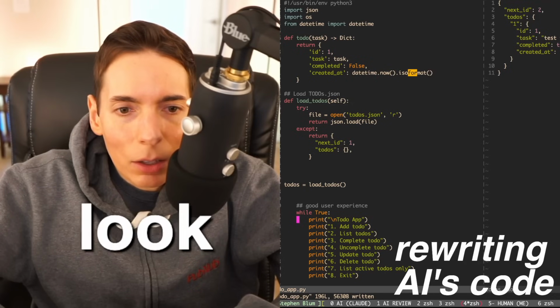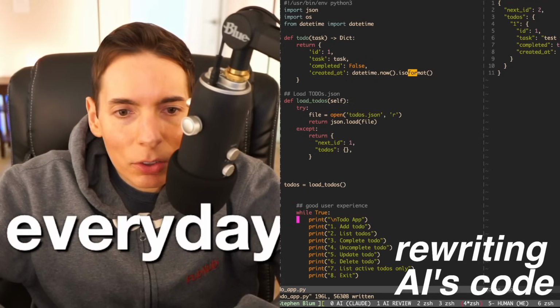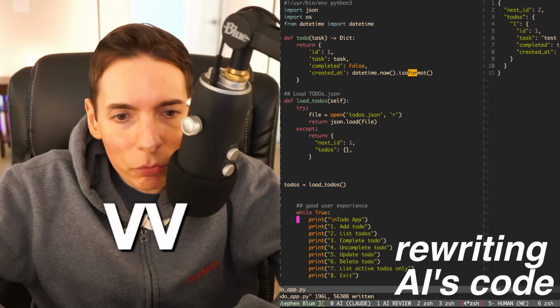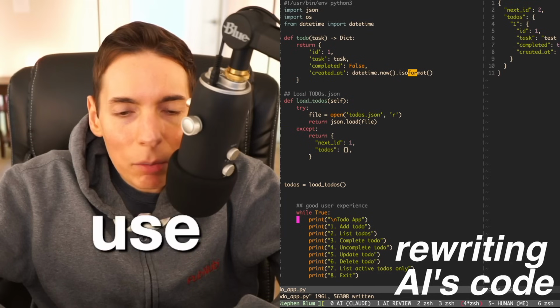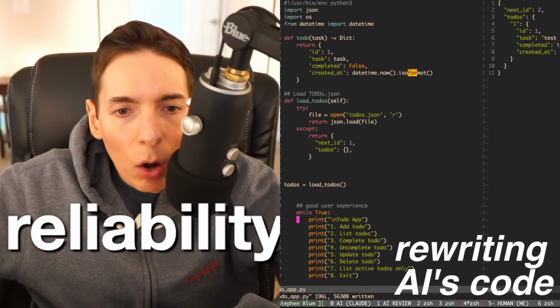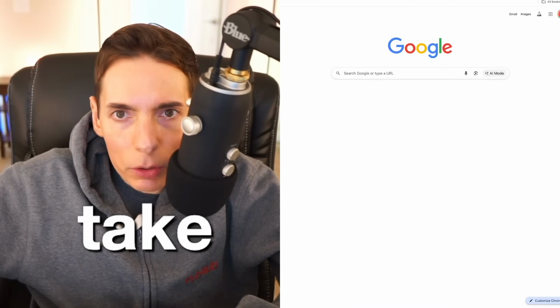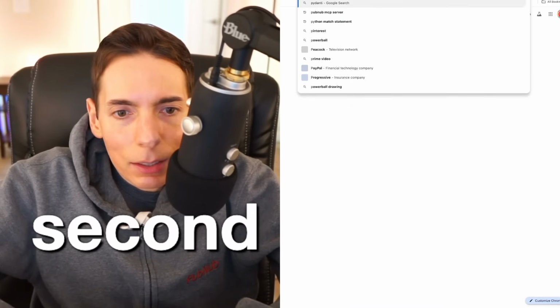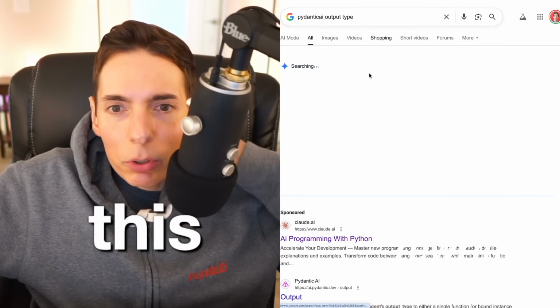Have you looked at Pydantic AI output type? I use it every day. It's very, very, very useful for increasing AI use and reliability. Pydantic AI's output type. Let's take a look at that, guys. Let's take a little break from the code for a second. Pydantic AI output type. What is this? What are we doing here?